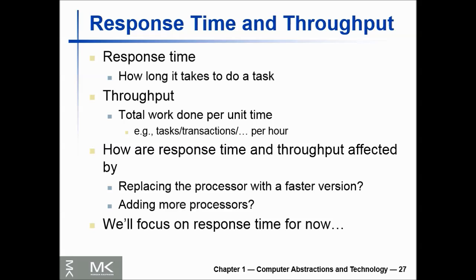And the second parameter is throughput or bandwidth, that is the total amount of work done in a given time. Hence, in most cases, we will need different performance metrics as well as different sets of applications to benchmark personal mobile devices, which are more focused on response time, and various servers, which are more focused on throughput.